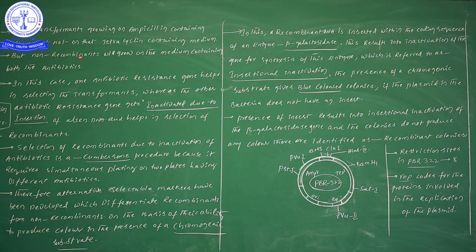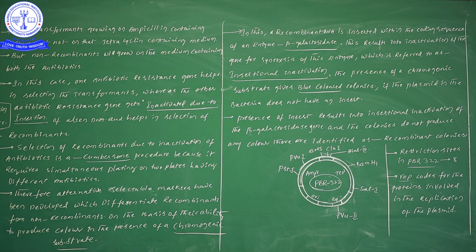But the non-transformants, or the non-recombinants, which we can simply recognize as plasmid without our foreign gene, definitely grow in both mediums. Suppose you take normal pBR322, in a normal pBR322 both antibiotic resistances are there, isn't it?